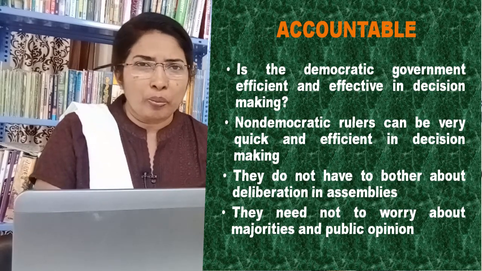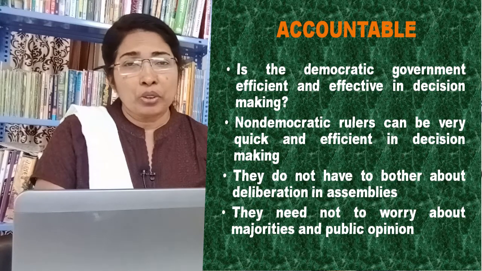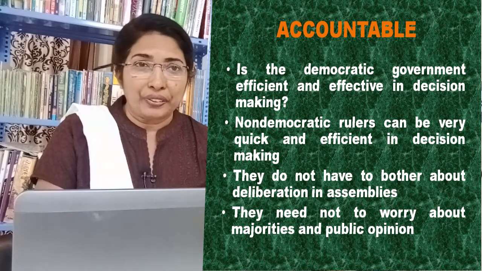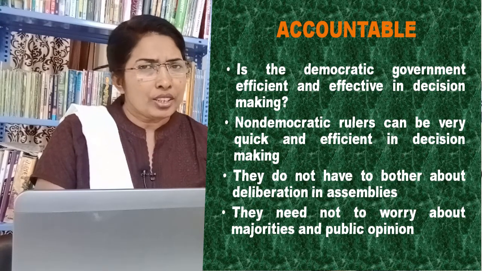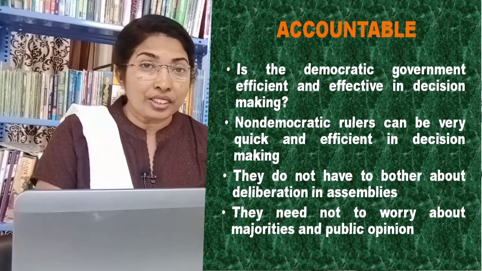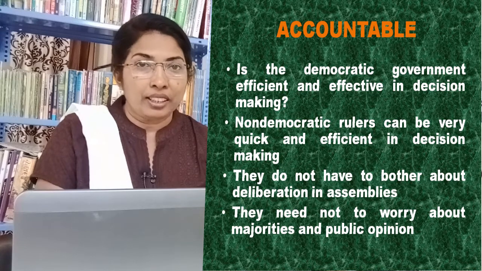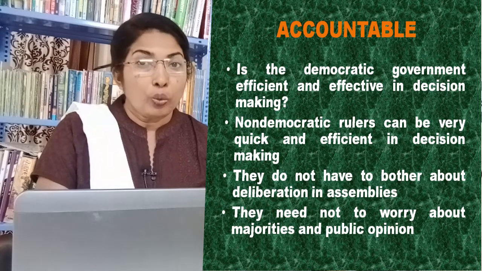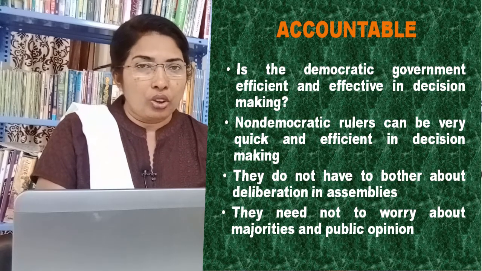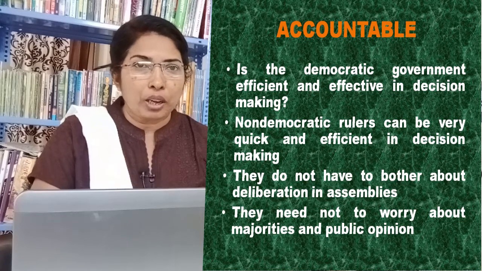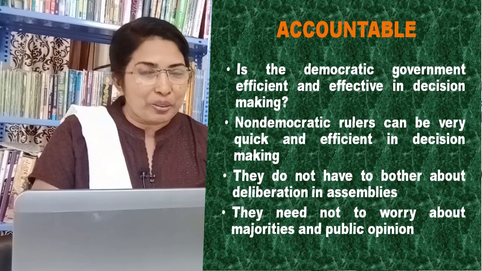We face another common question here. Is the democratic government efficient and effective in decision making? It is true that non-democratic rulers can be very quick and efficient in decision making and implementation. Why is it so? It is because they do not have to bother about deliberation in assemblies.